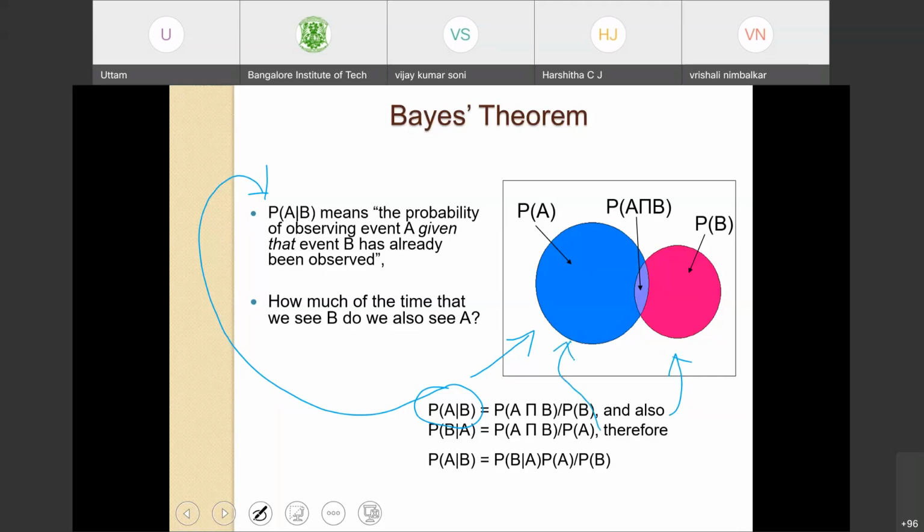Therefore, I can rearrange the terms a little bit and say that I can express the probability of A given B in terms of the probability of B given A. With a little bit of rearrangement, it is very easy to show that the probability of A given B is equal to the probability of B given A times the probability of A, divided by the probability of B. So what I have done here is express the probability of A given B in terms of the probability of B given A and the individual probabilities of A and B.